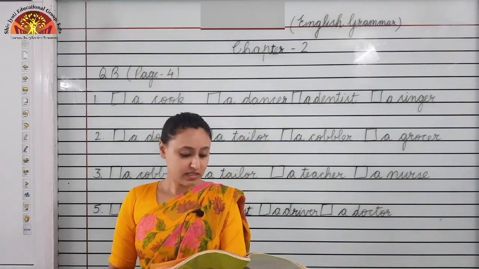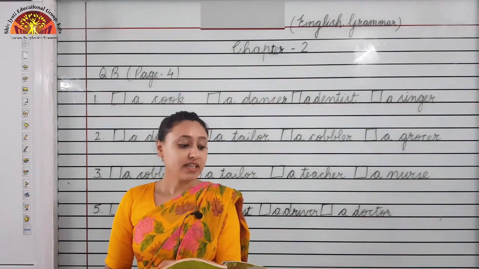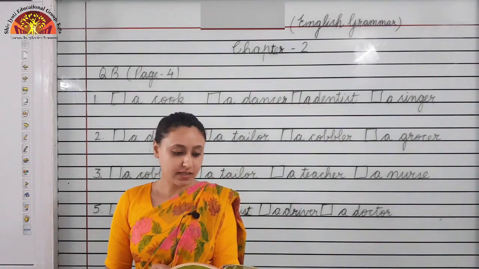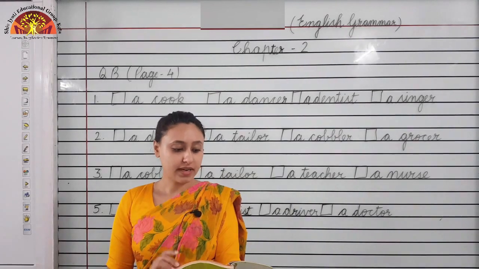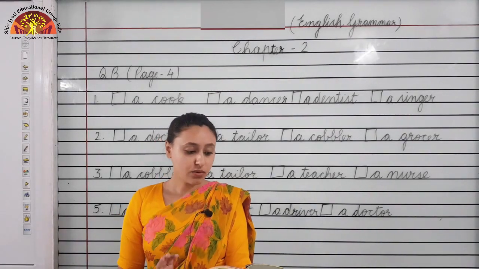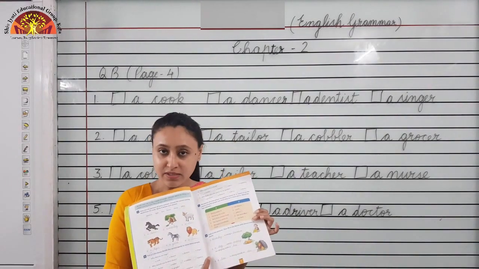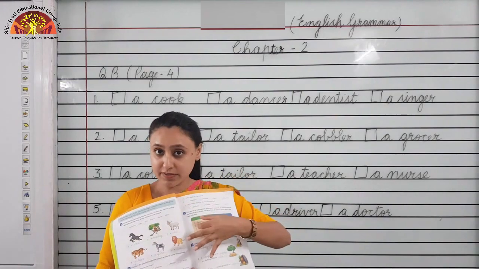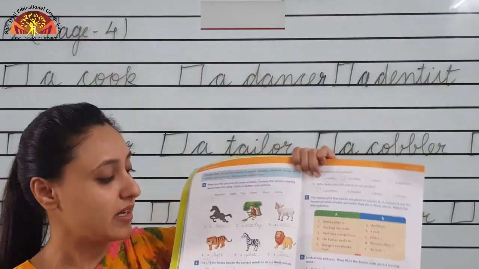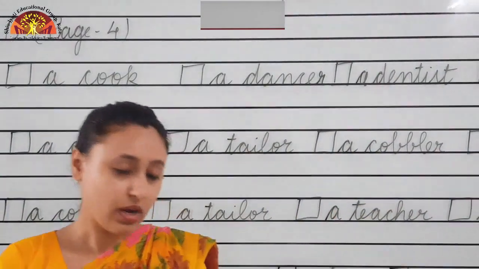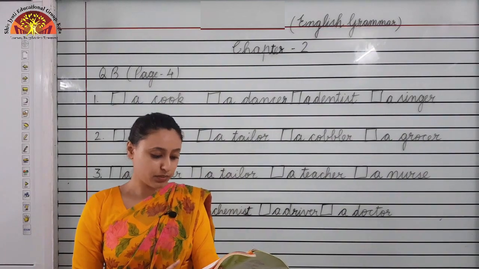First, we will revise question A, page 4. Question A, here are the pictures of some animals. Choose the correct naming word from the strip, write it below each part. So, what you have to do, you have given pictures of animals and strip is also given. You have to choose the correct naming word for the animal.